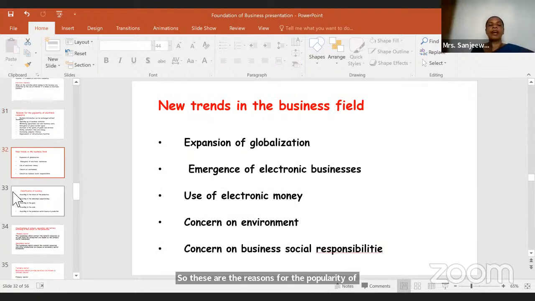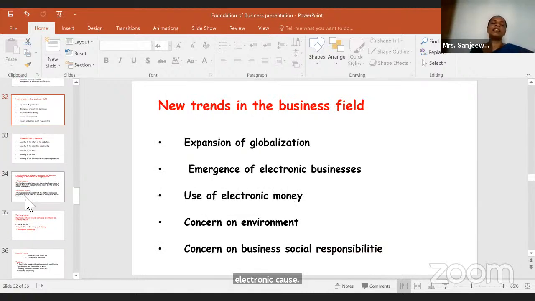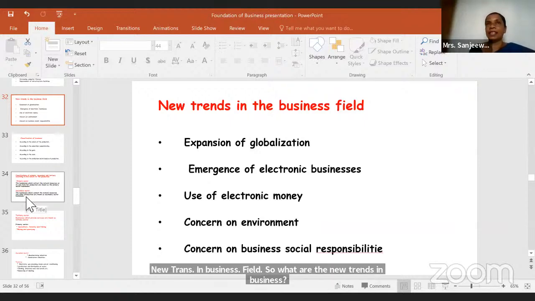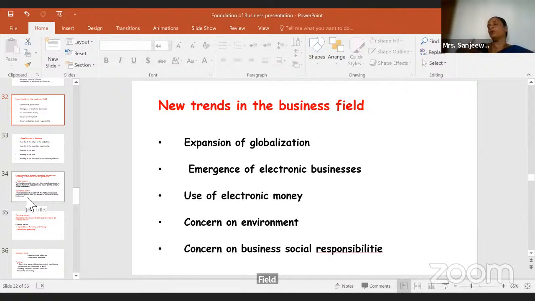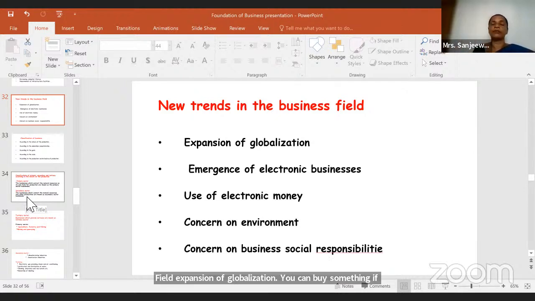Then new trends in the business field. So what are the new trends in the business field? Expansion of globalization. If you want anything that you can buy from another country, you can sell it to another country. Emergence of electronic business. You can just do online shopping, right? If you want some materials, you can just check through the internet and you can buy that. Use of electronic money, debit and credit cards.